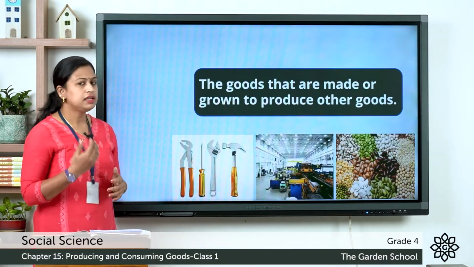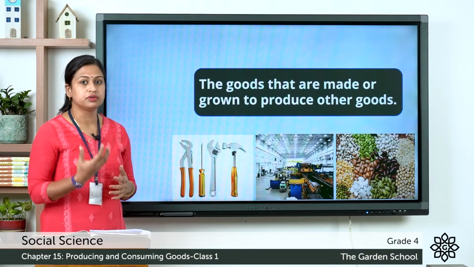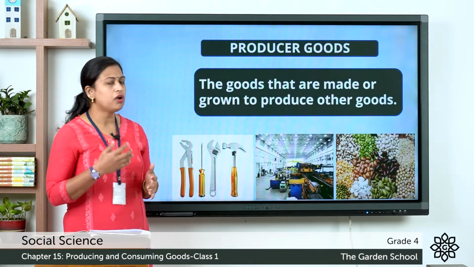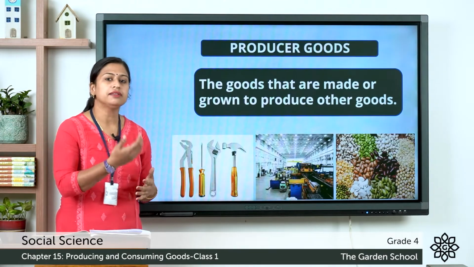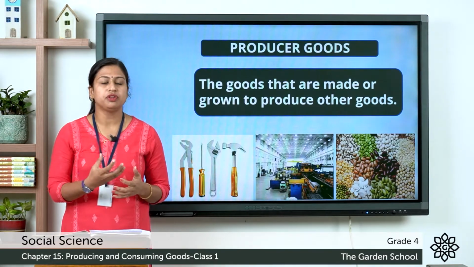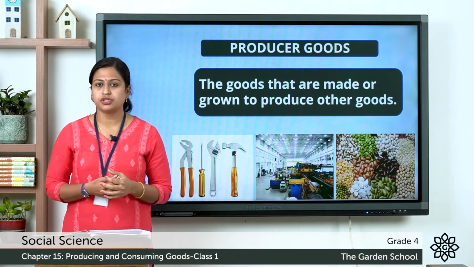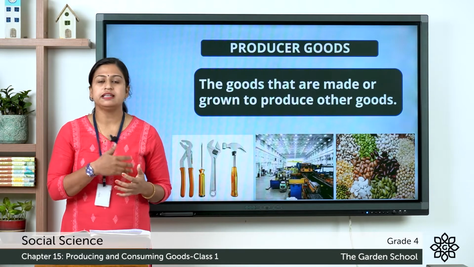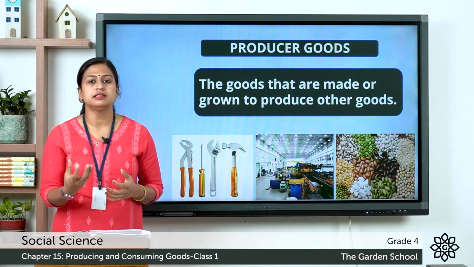Now here the next type is producer goods. Producer goods are the goods that are made or grown to produce other goods. For example, sugar cane is used to produce the final product, that is sugar. Sugar cane is processed in various mills and the final product is sugar.